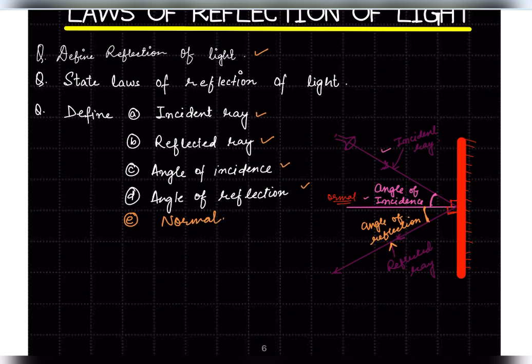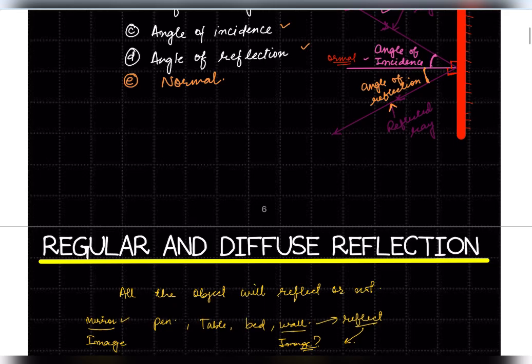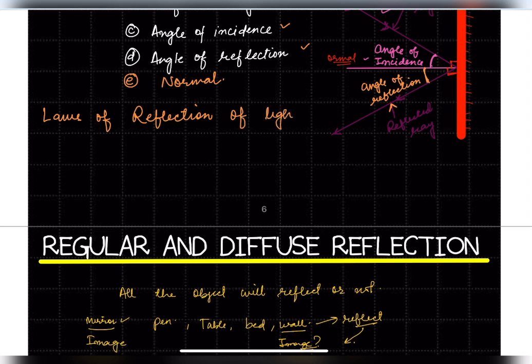Now let us discuss the laws of reflection of light. What does the first law say?